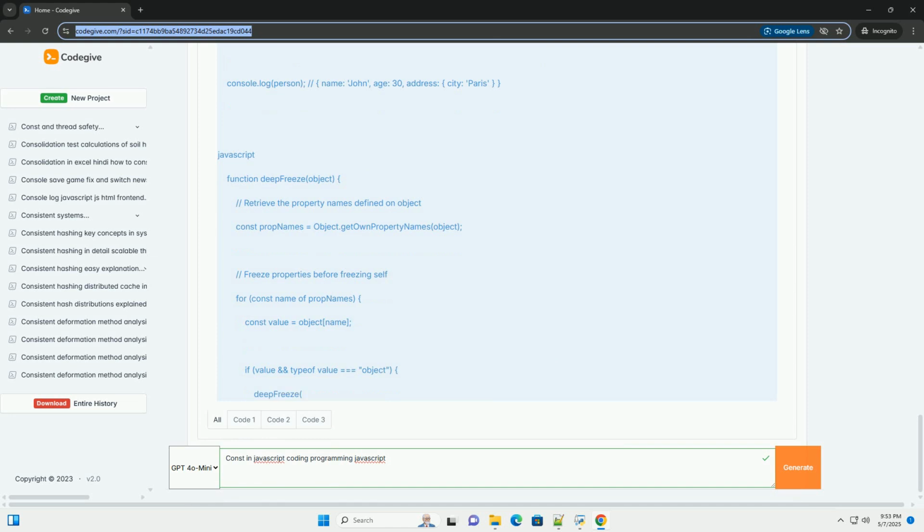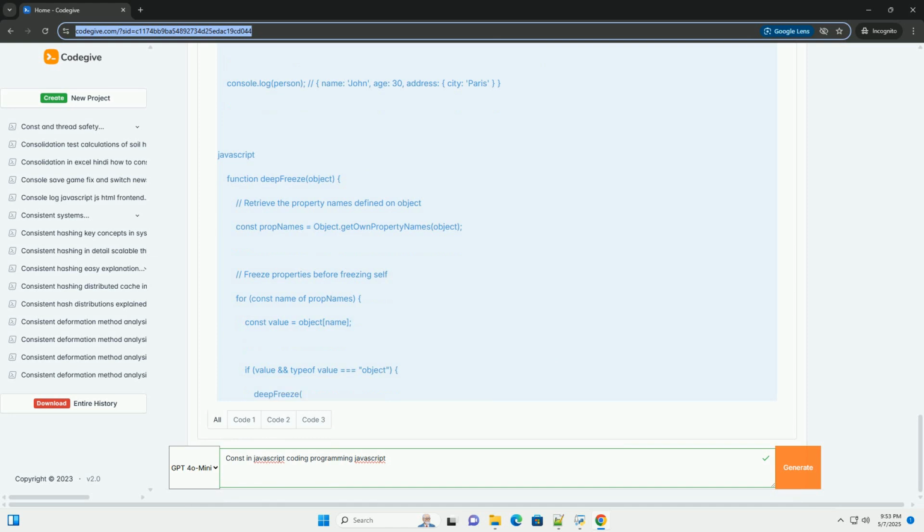3. Scope. Const variables respect block scope, just like let variables. This means they are only accessible within the block, the code enclosed in curly braces, where they are defined. 4. Hoisting. Const variables are hoisted, but unlike var, they are not initialized with undefined. Accessing a const variable before its declaration in the code results in a reference error. This is often described as being in the temporal dead zone, TDZ.